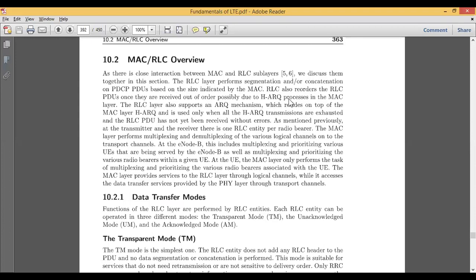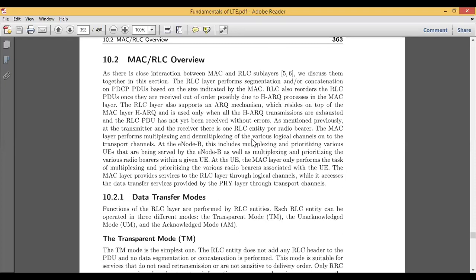Okay, and so that is another operation of RLC: reordering based on the sequence number. For example, I have 3 blocks, and for those blocks I give numbers: number 1 for the first block, number 2 for the second block, number 3 for the third block. Once I transmit these 3 blocks, due to some problem in the network or in the wireless part, if the blocks get shuffled, then you need to reorder them at the receiver.